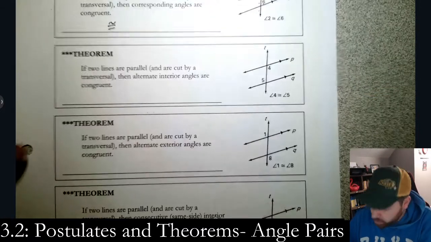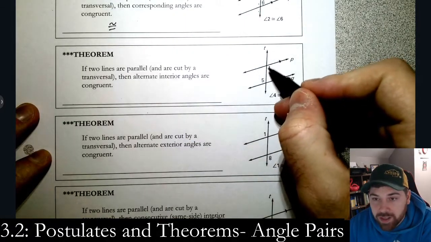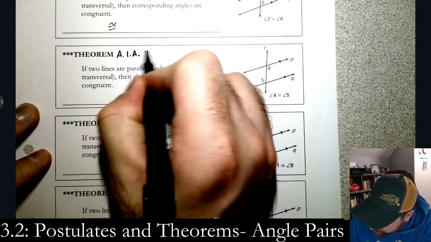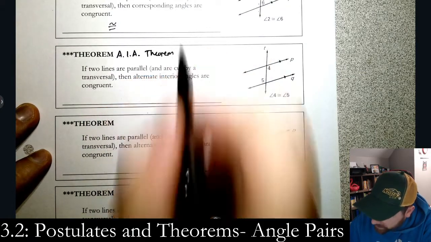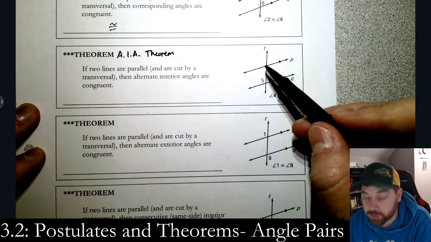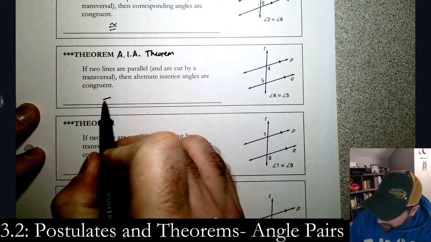The second one, what's this angle pair? Well, they are alternate interior angles. So the alternate interior angle theorem. If these 2 lines are parallel and cut by a transversal, then these are congruent angles. So again, these are congruent.